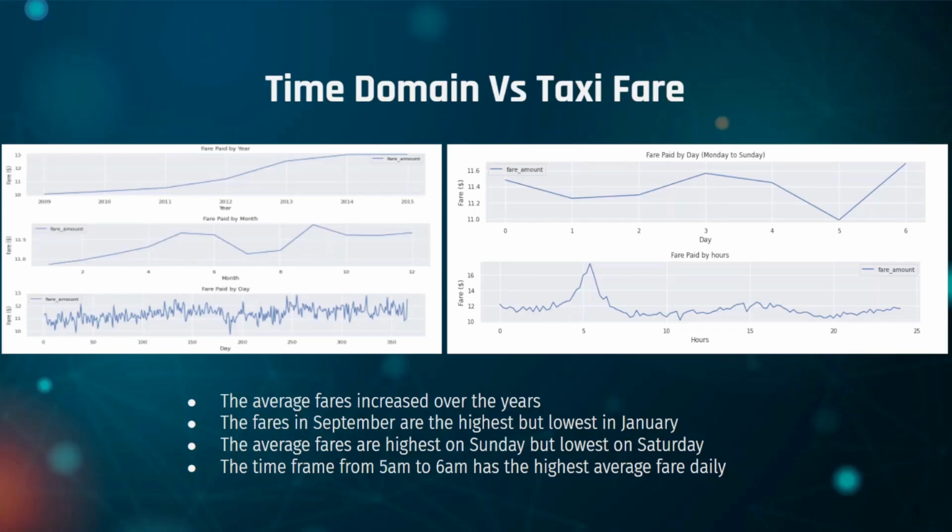The average fares increased over the years. The fares in September are the highest but lowest in January. The average fares are highest on Sunday but lowest on Saturday. The 5 am to 6 am timeframe contributed to the highest average fare in a day. So, we can conclude that the year, month, and the hour of the day affects the fare amount of the taxi.